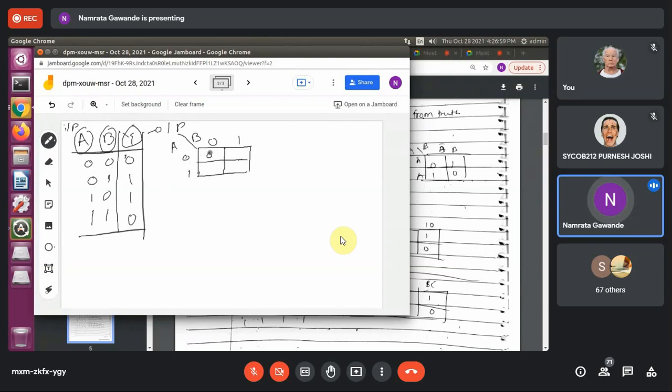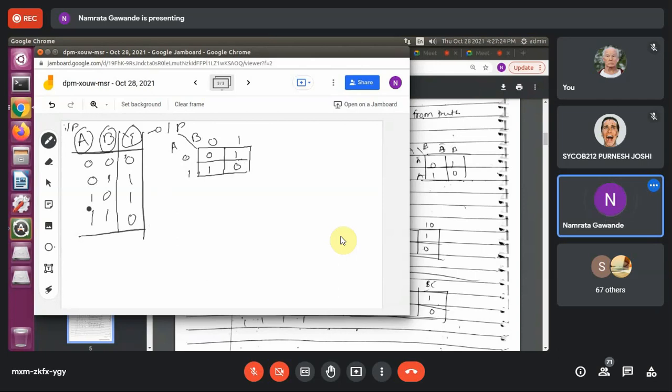So that I need to write inside that cell. 0 1, output is 1, that you can write in that cell. 1 0, that is 1, and 1 1, that is what? 0, right? So this is from truth table to K map. We have just placed those combinations' output value in the K map, in that particular cell.